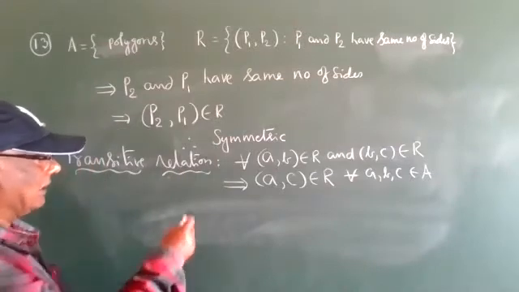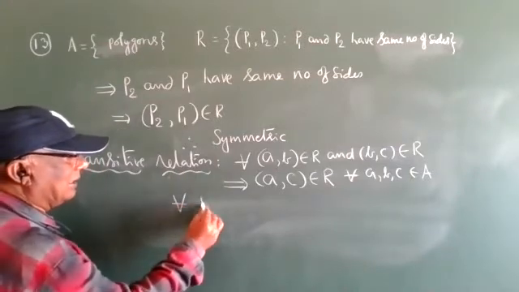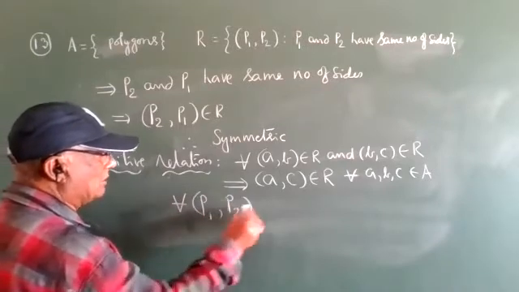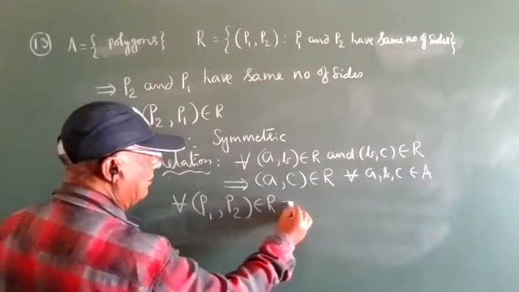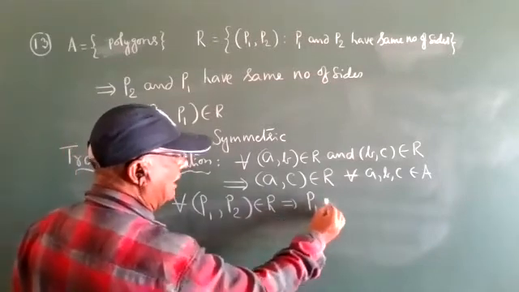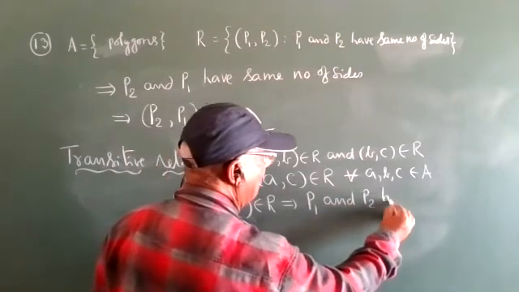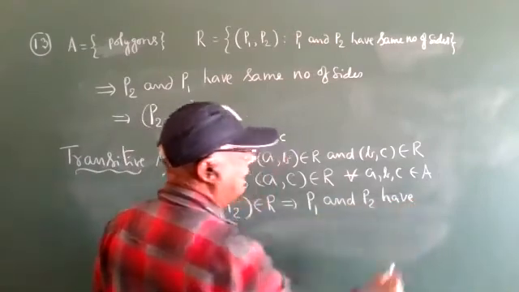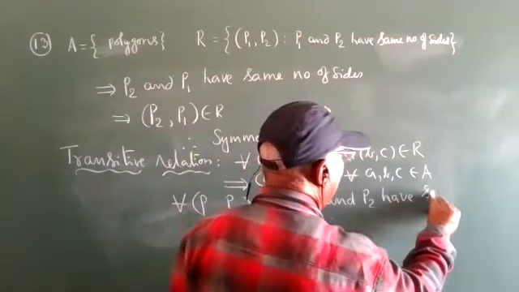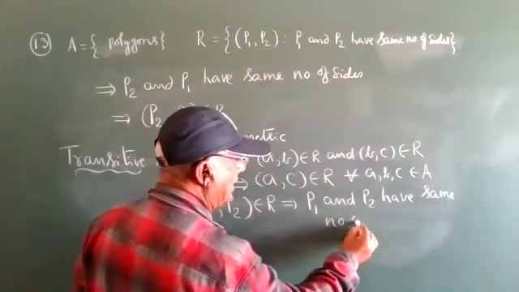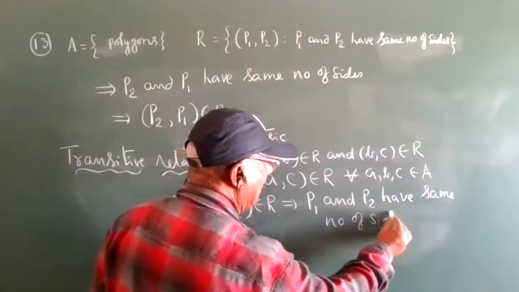P1, P2 belongs to R, that implies P1 and P2 have the same number of sides.